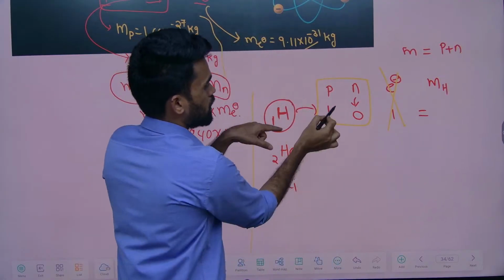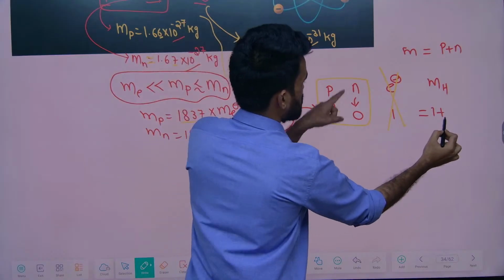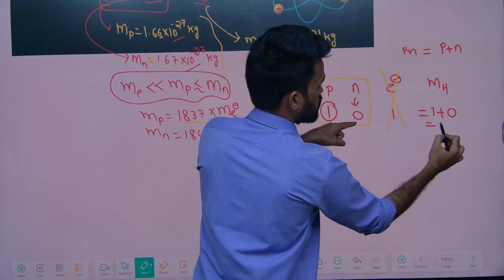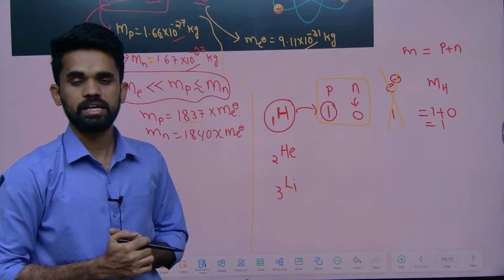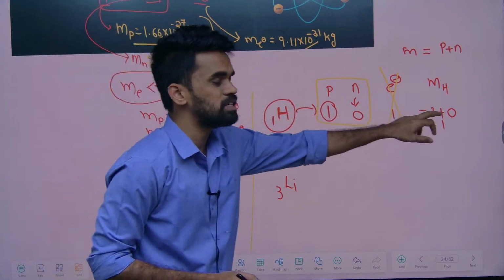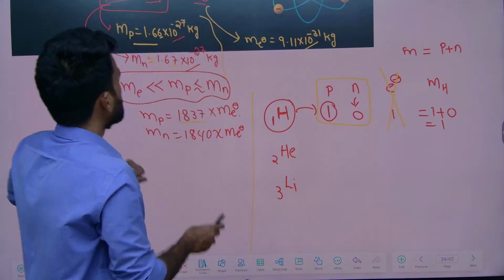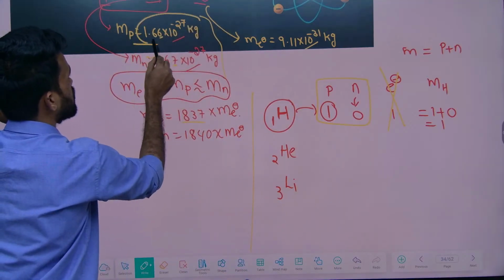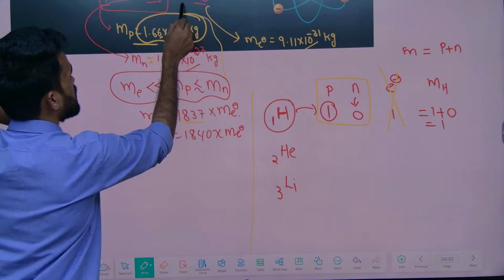Okay, so how many protons are there? 1 plus neutron mass 0, so this will be 1. Like that you can consider. Okay, so you told these values and you are taking 190. How you are taking this means, this unit, this is a smaller unit now. So this number I am considering as 1.